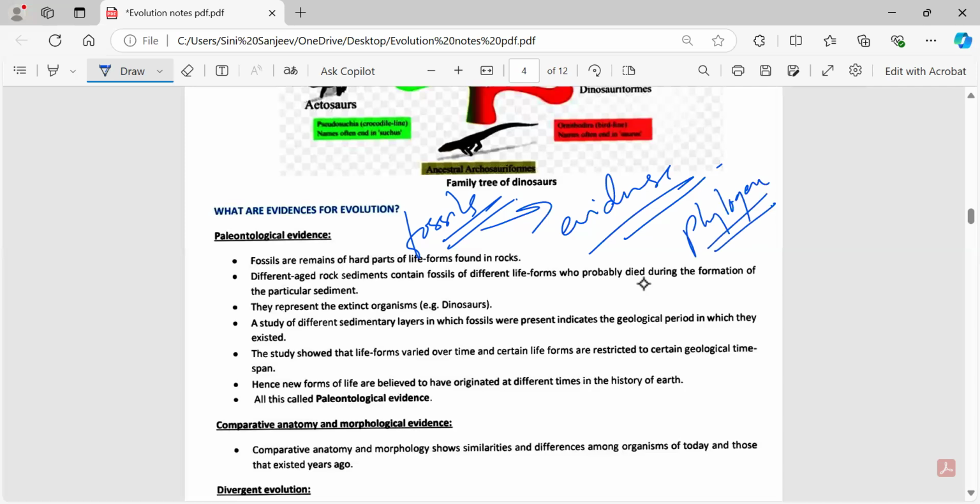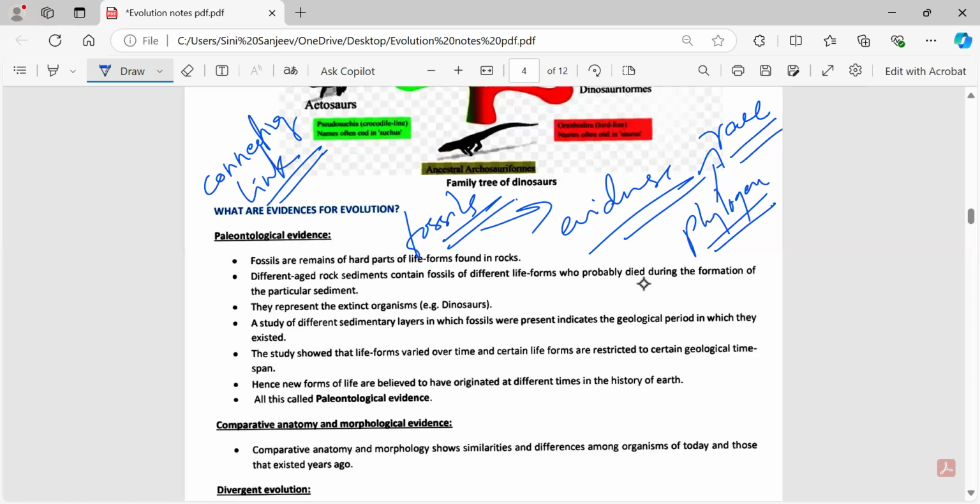Phylogeny means nothing but if you want to study an organism's evolutionary history, which is based upon its race, then it's called phylogeny. For example, any organism you can take, like maybe a horse, or any other animals. If you study their race history or the evolutionary history, it is called phylogeny. Now, in order to get a link, you need something which is called a connecting link.